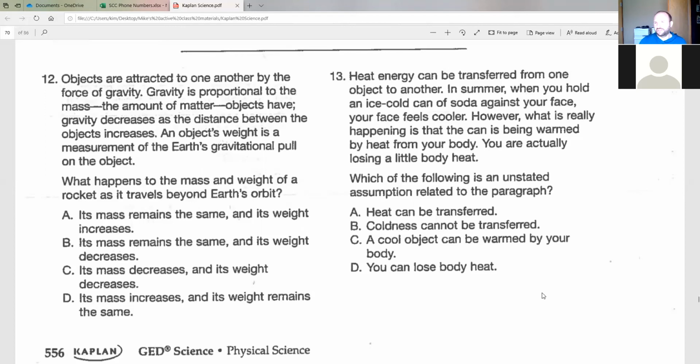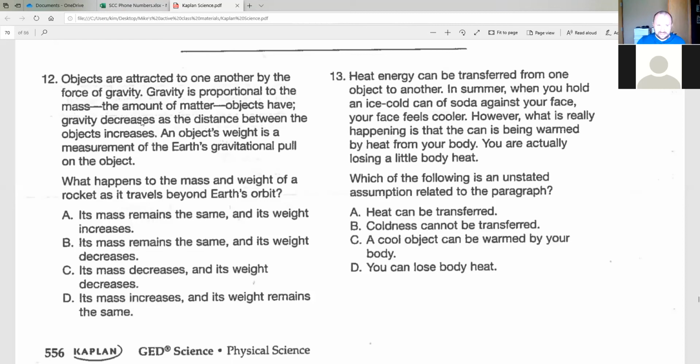This is similar to the example we talked about when I talked about if you were to go from Earth to the moon, how that would affect your mass and how that would affect your weight. So, remember, it says that weight is subject to gravity, and gravity decreases as you get further away from something. So, if a rocket travels beyond Earth's orbit, getting further and further away.